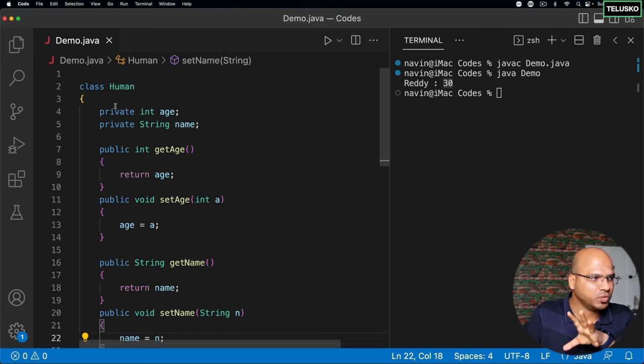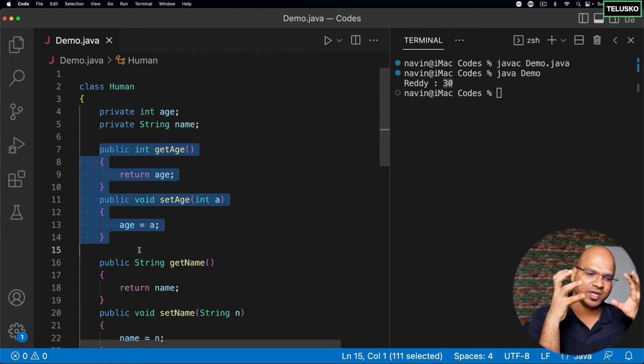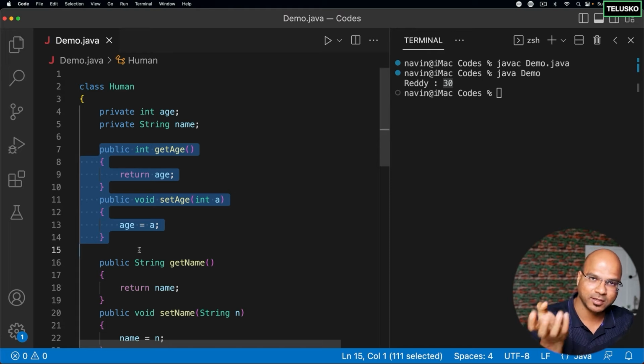Now what we are doing is we are making your variable private, and then the only way to access them is with the help of methods, right? So basically we are binding our data with the methods. The only way to access that data is with methods. So no one from the outside world can use your variables directly. So somewhere we are encapsulating the data in methods, and that is encapsulation. Okay, simple stuff, right?